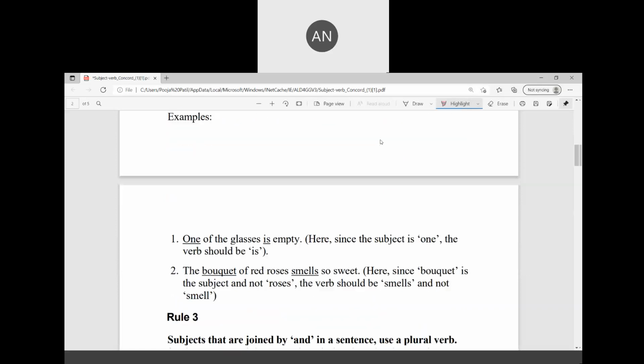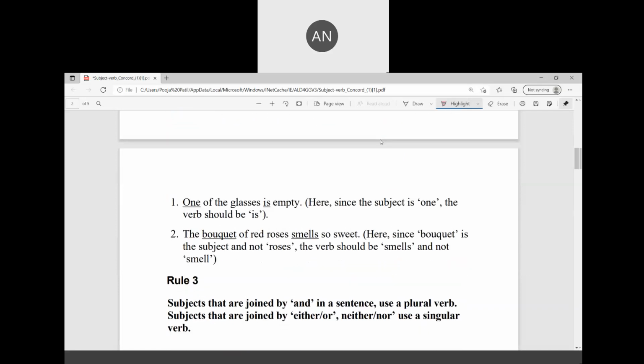You may be carried away that glasses are there and think it should be are. But since the subject is one, the verb should be is. The bouquet of red roses smells so sweet. Since bouquet is the subject and not roses, the verb should be smells and not smell.